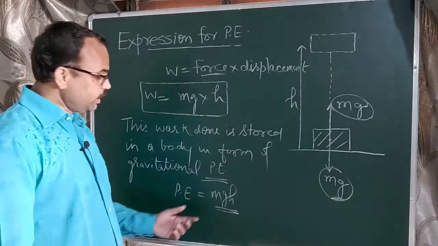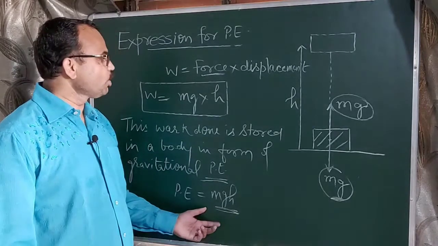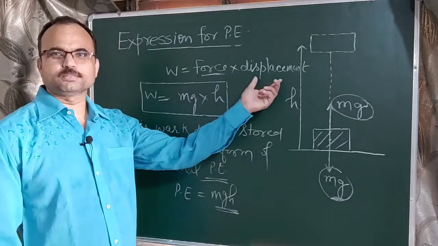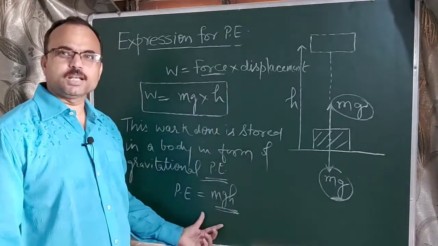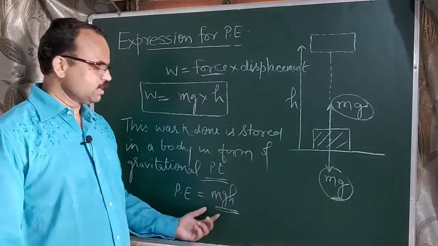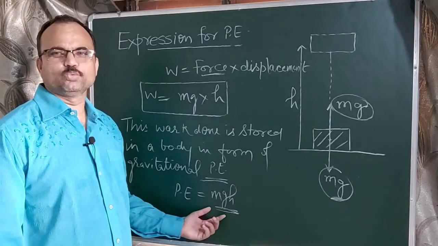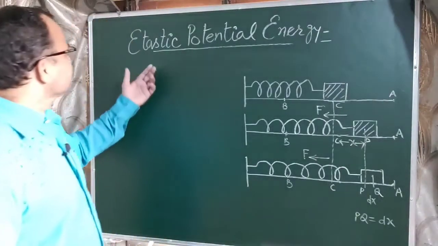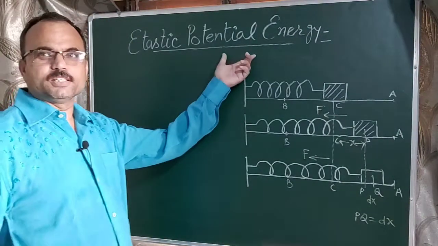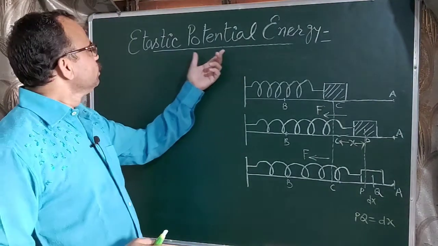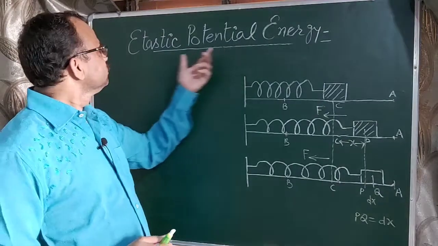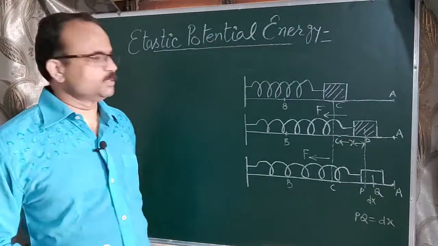Okay, so its unit is joule or Newton into meter. Quantity is scalar. Its dimension is ML square T minus 2. Right? Now discuss the new topic, elastic potential energy. So try to understand what is elastic potential energy.